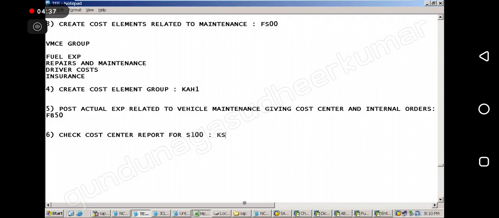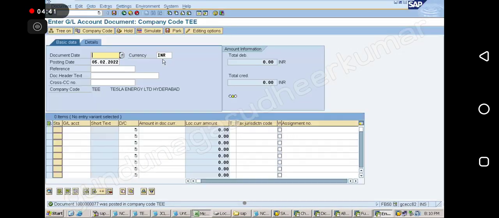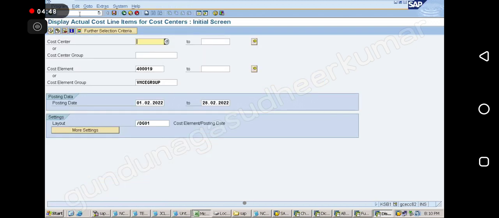Okay, what is the T code? KSB1. Okay, let's go to KSB1 now. Slash n KSB1. What is my cost center? S100. Correct. Group. So I can give the group directly.